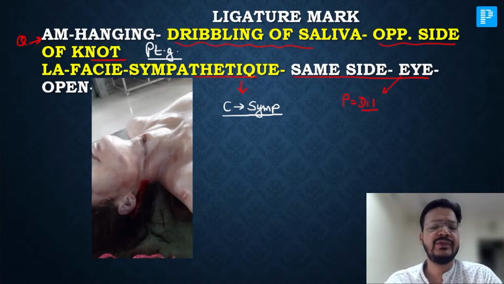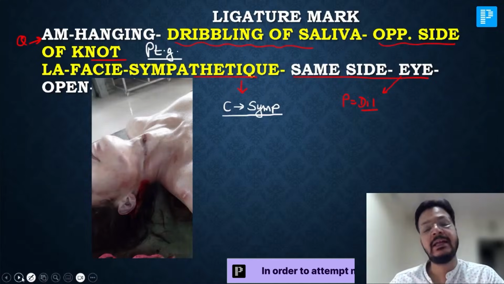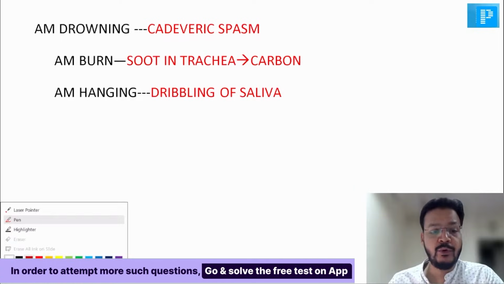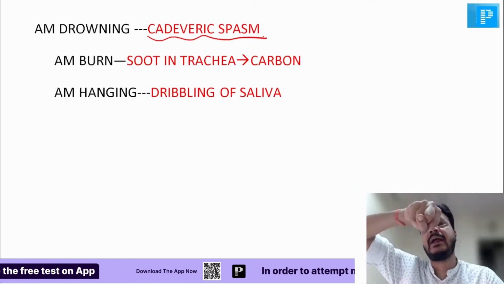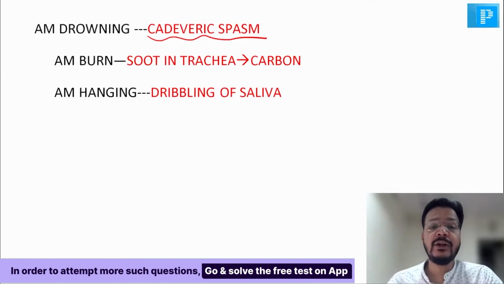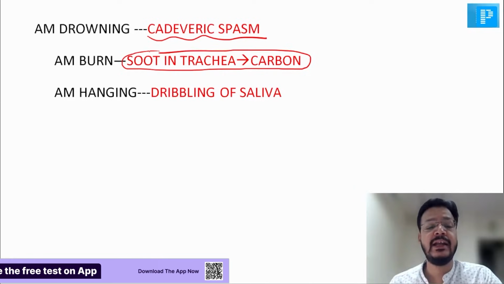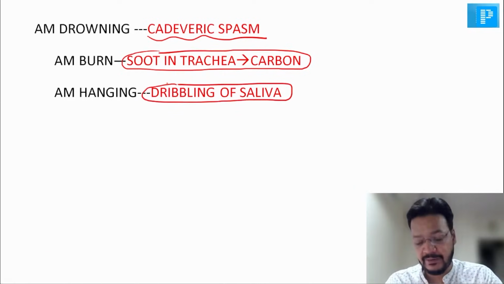So these are two questions which can be asked about the antemortem hanging. This is the V-shaped ligature mark in antemortem hanging. Now, sir, in antemortem drowning, the best or most characteristic finding is cadaveric spasm. What is cadaveric spasm? Your hands are clenched and some grasp is present in it. That's a cadaveric spasm. In antemortem burn, the most characteristic finding is soot particle or carbon particle in trachea. And in antemortem hanging, the most characteristic finding is dribbling of saliva.